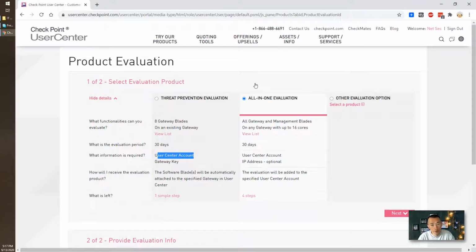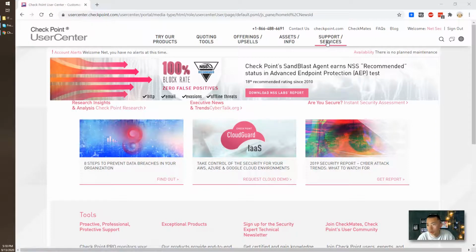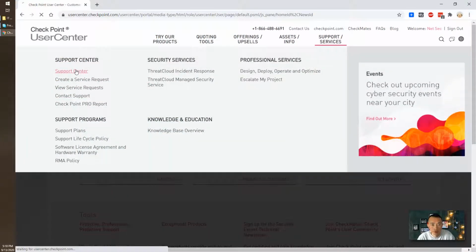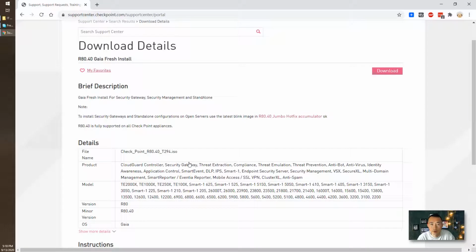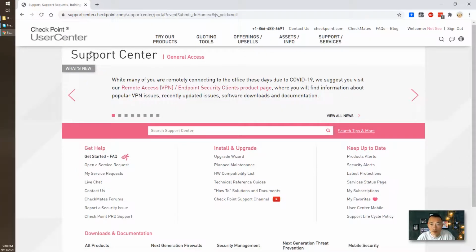Next step, after you apply for the evaluation product for the licensing, you need to go to User Center to download the ISO file. For downloading the ISO file, usually you go to Support and Services. There's a Support Center, so here you can search the Support Center. You can find R80.40 Gaia Fresh Install. That's what I chose before. But you can go to Support Center and start the visit, upgrade the visit here. Then choose the package you need.